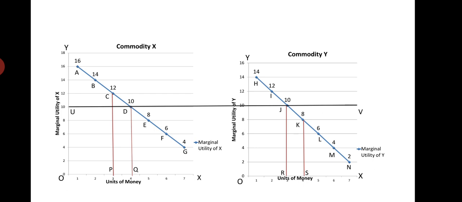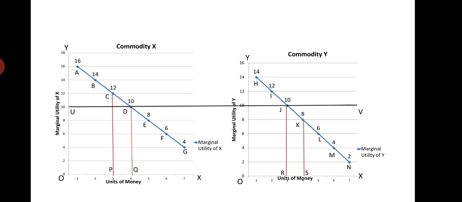And he will get JKSR from commodity Y. After taking one more unit of commodity Y, he gets only JKSR amount of utility. But after losing one unit of X, he loses CDQP amount of utility, and here CDQP is more than JKSR. It means the loss of utility is more than the gain in utility.